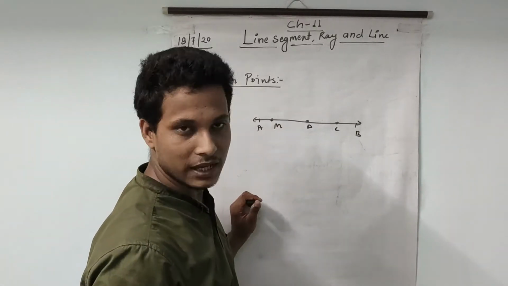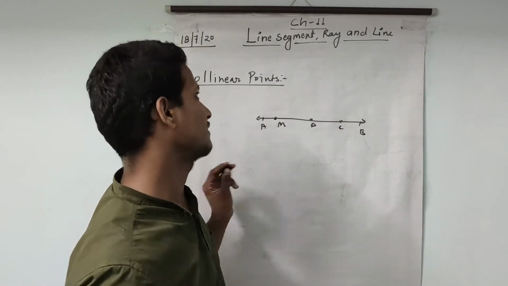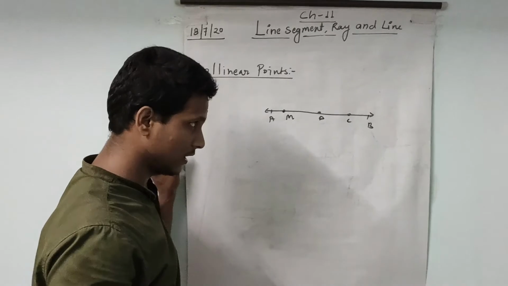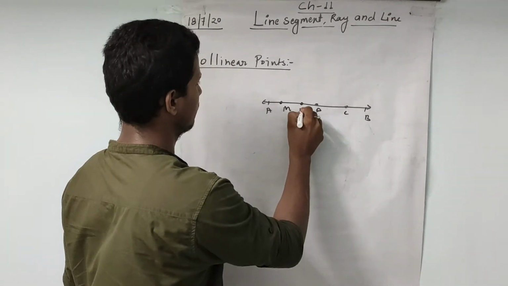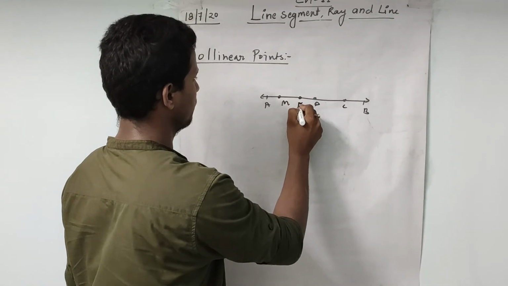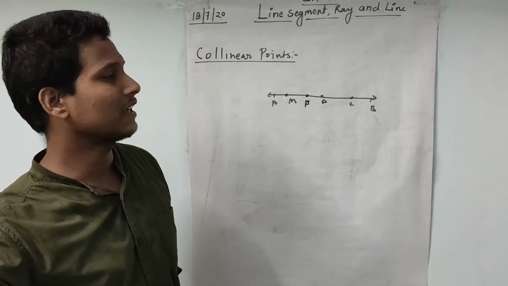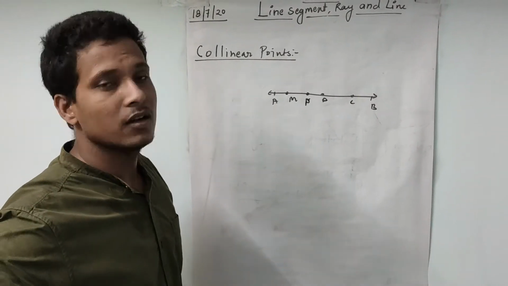Okay, the points lie on the line AB. So these three points are called collinear points. More than three points can be there. If four points are there, they are also called collinear points, like P is there. If three or more points lie on the same line, then these points are called collinear points.